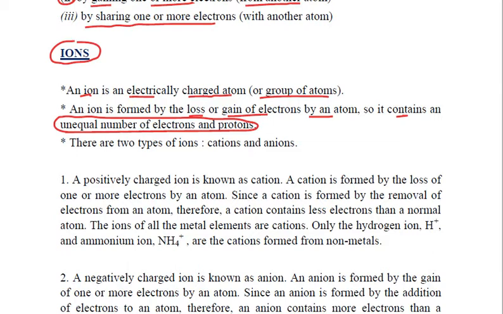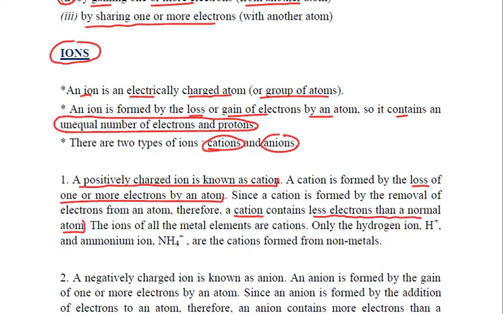We know that these ions are of two types. One is the cations and another is the anions. What are these? A positively charged ion is known as a cation. And when exactly is it formed? It is formed when an atom loses one or more electrons. Now, because that particular atom has lost electrons, cations are formed. Therefore, a cation contains fewer electrons than a normal atom.